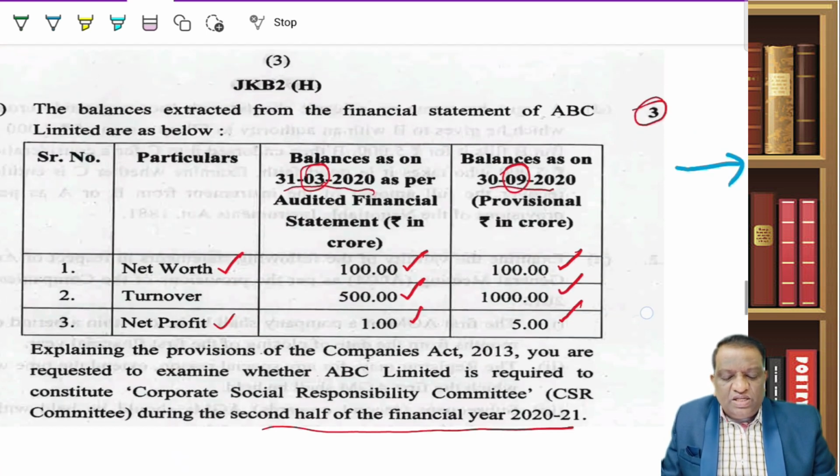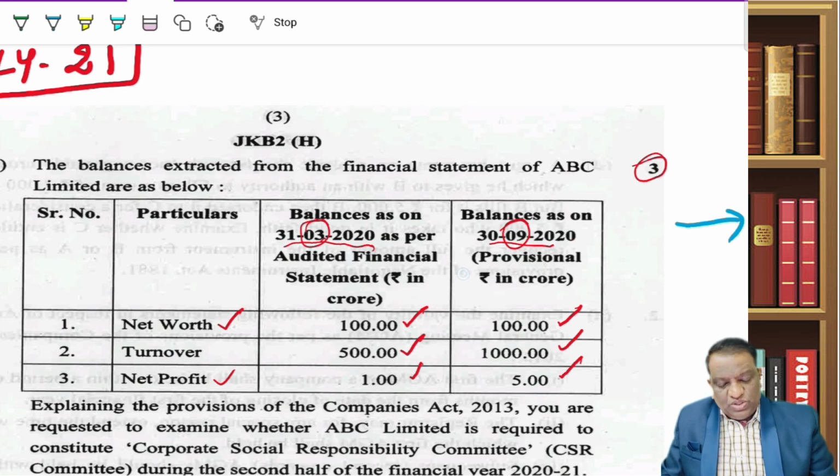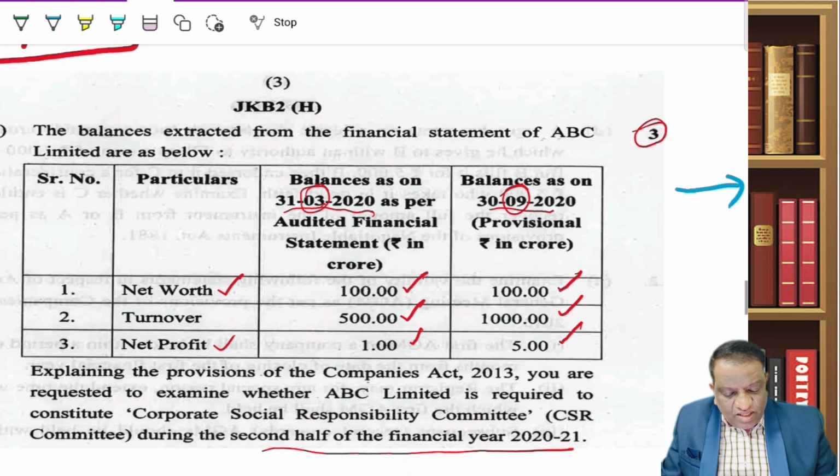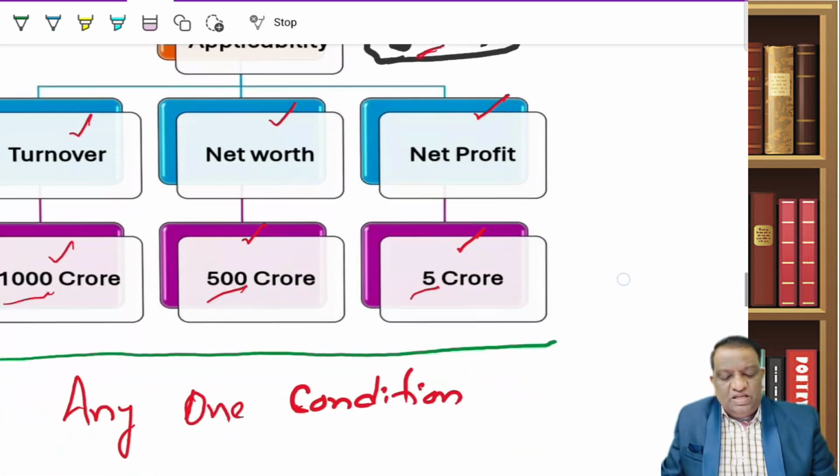Now, all these limits we go by not on a half-yearly basis, we go by the annual basis. So, for deciding for 2021, we don't take the current year. This is what I was alerting you. What we go by is the immediate preceding year.